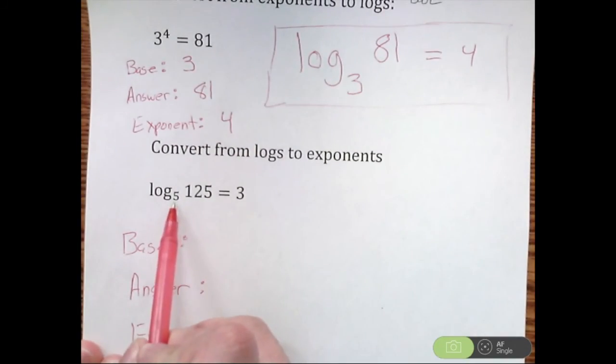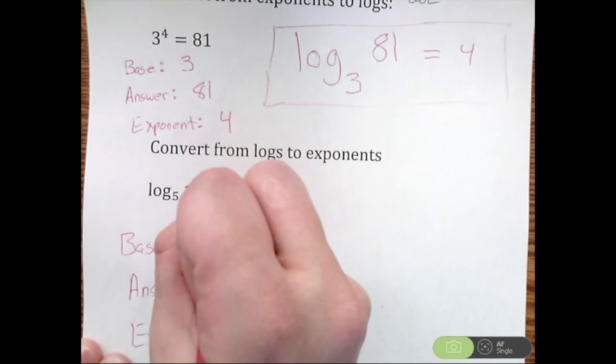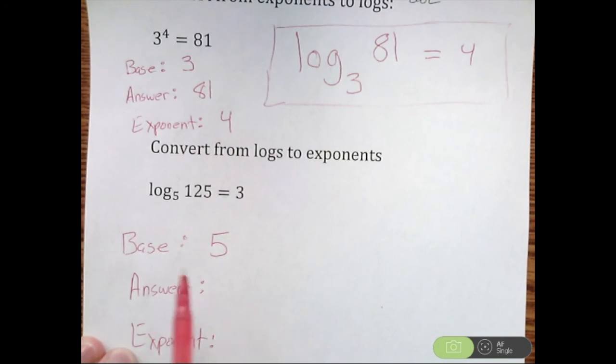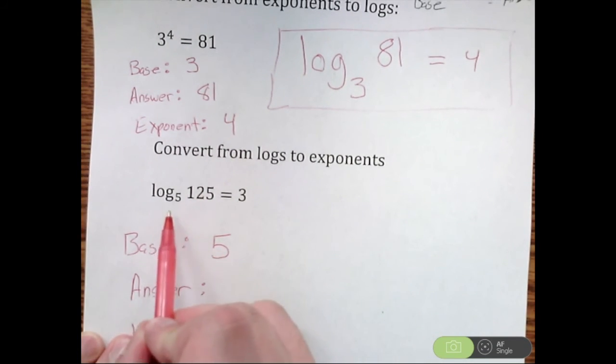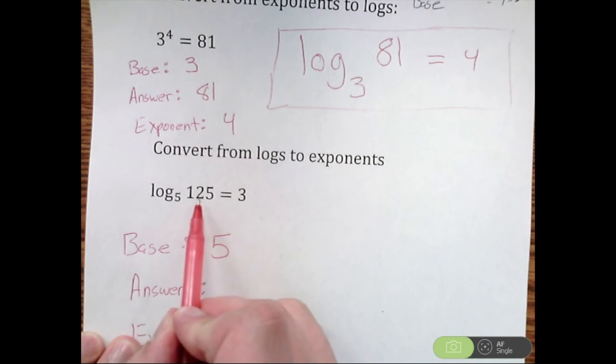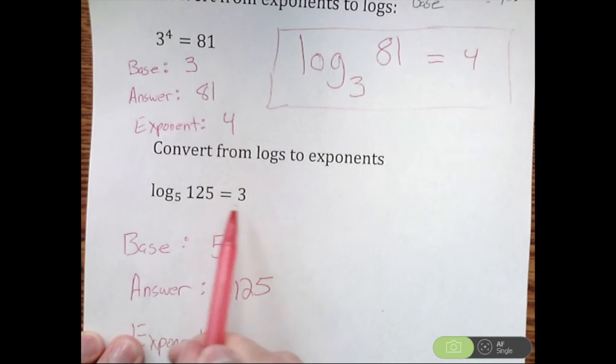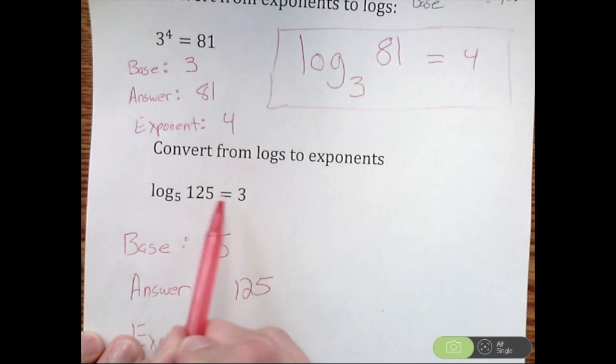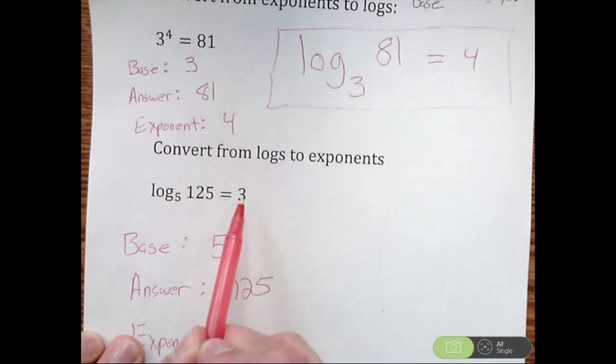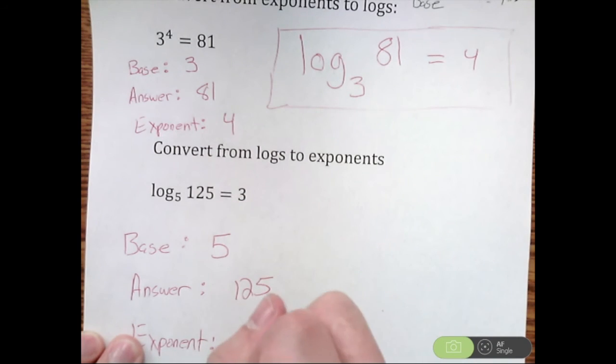The first number, that 5 right there, is going to be my base. The spelling of bae after that is A, so the next number over, 125, is your answer. And with E, or eggs, E exponent, that 3 is my exponent.